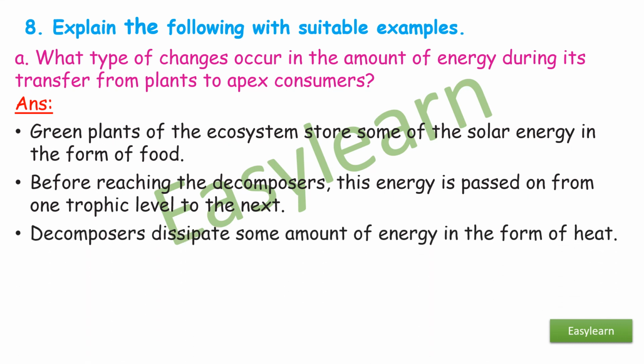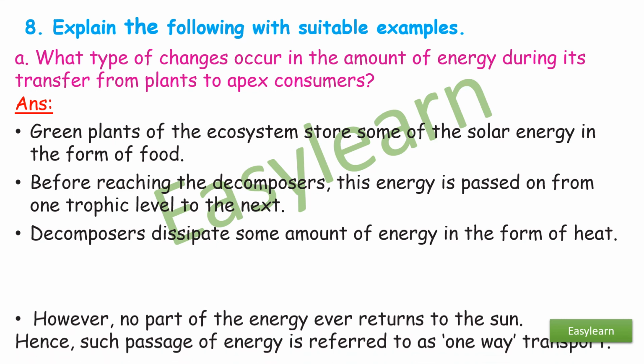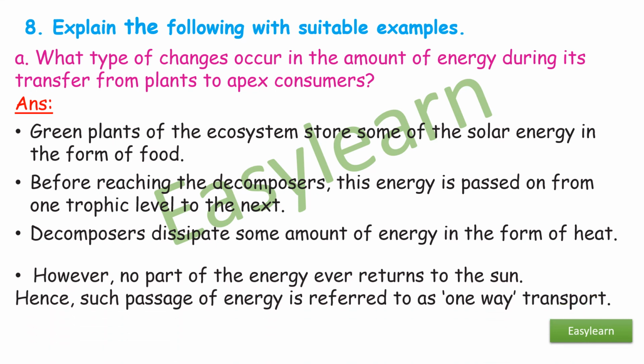Decomposers dissipate some amount of energy in the form of heat. However, no part of the energy ever returns to the sun. Hence, such a passage of energy is referred to as one-way transport.